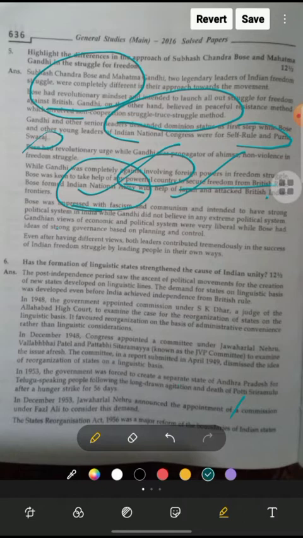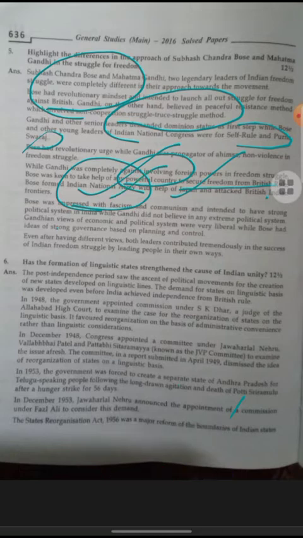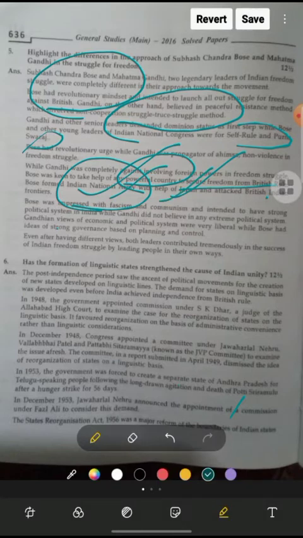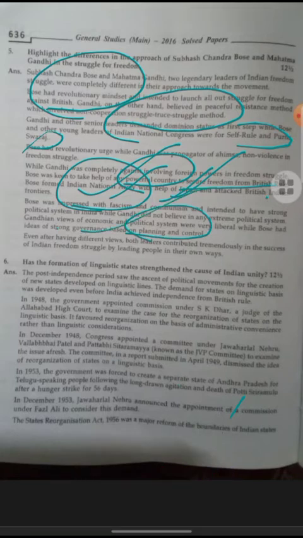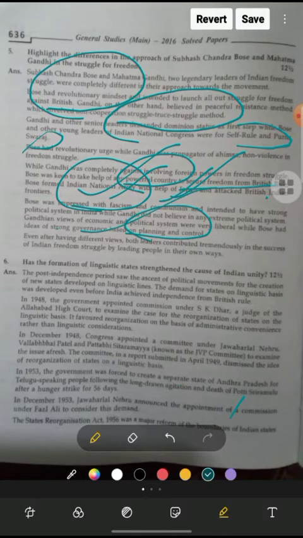Bose was impressed with fascism and communism and intended to have a strong political system in India, while Gandhi did not believe in any extreme political system. The Gandhian view of the economic and political system was very liberal, while Bose had the idea of strong governance based on planning and control. Okay, even after having different views, both leaders contributed tremendously to the success of the Indian freedom struggle by leading people in their own ways.